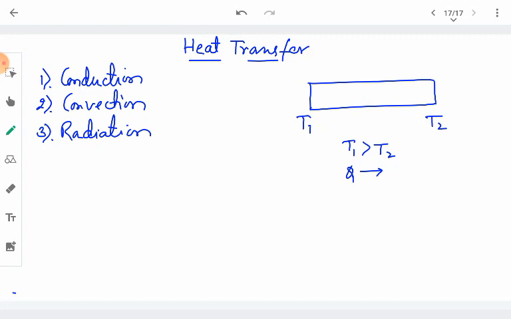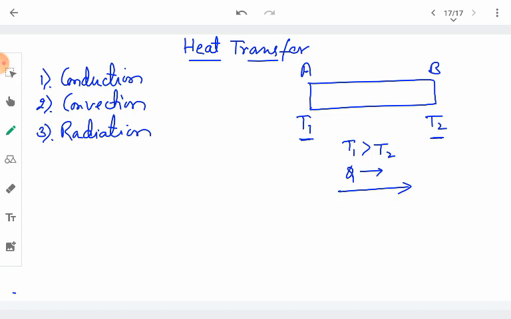So heat transfer will take place whenever one end of the substance is at higher temperature, suppose it is T1, and the other end is at comparatively lower temperature, it is T2. So T1 is more than T2. So the transfer of heat will take place from the end which is at higher temperature to the end which is at lower temperature. So transfer of heat will be from end A here, which is at higher temperature, to end B, which is at comparatively lower temperature.